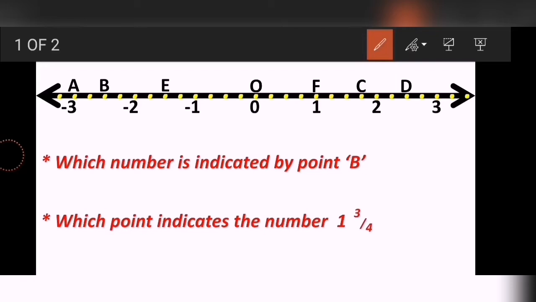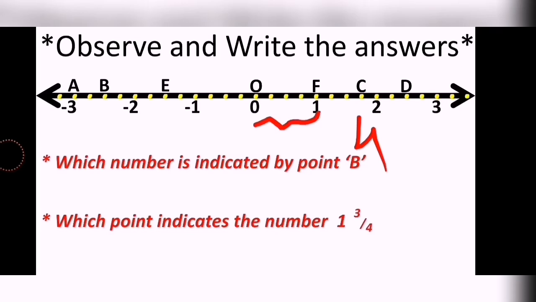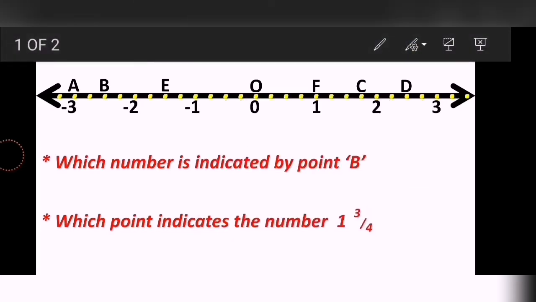So how did we get the 10 upon 4? We just counted the digits. First, we tried to understand how many parts there are between one unit. There are 4 parts. That means the denominator of every fraction on this number line will be 4 from here onward. So we will write the answer over here now.